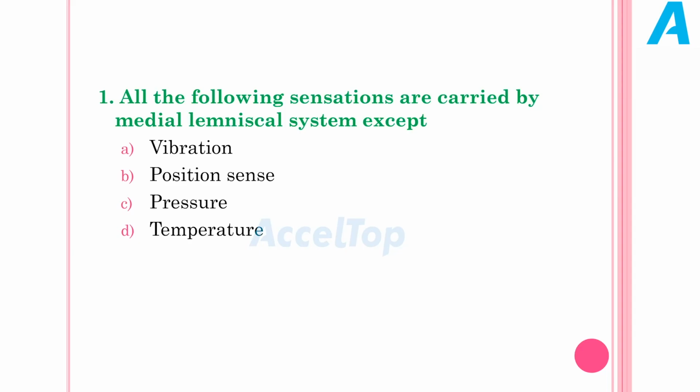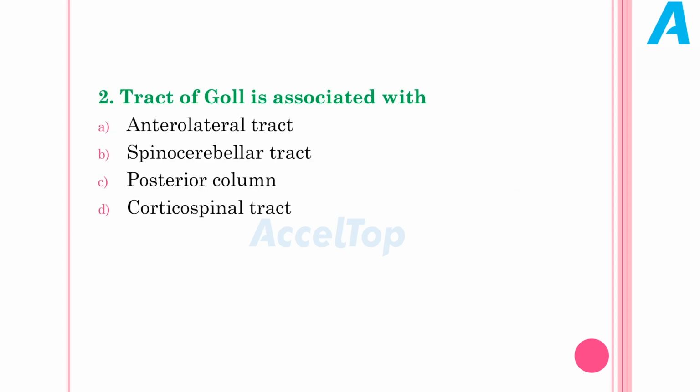We are going to see a few questions which are commonly asked in our competitive exams, and then we will go in depth into this topic. The first question: all the following sensations are carried by the medial lemniscal system except. The options are vibration, position sense, pressure and temperature. The next question: tract of Gall is associated with. The options are anterolateral tract, spinocerebellar tract, posterior column and corticospinal tract.